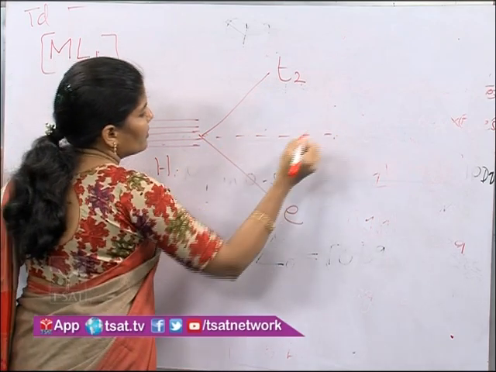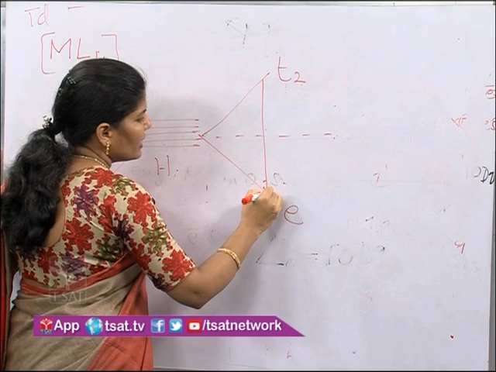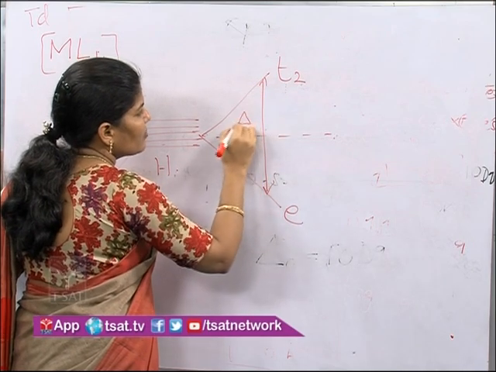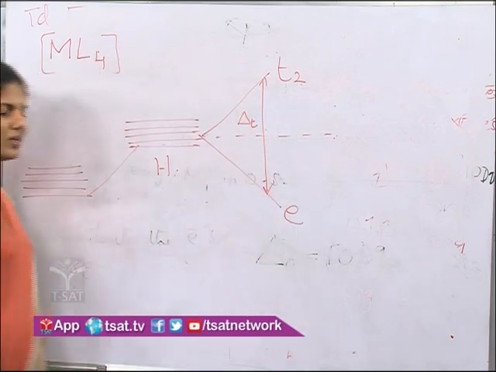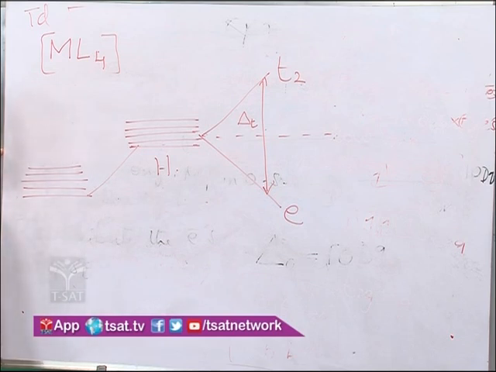The energy difference between E and T2 is given by delta T, the tetrahedral crystal field splitting energy.